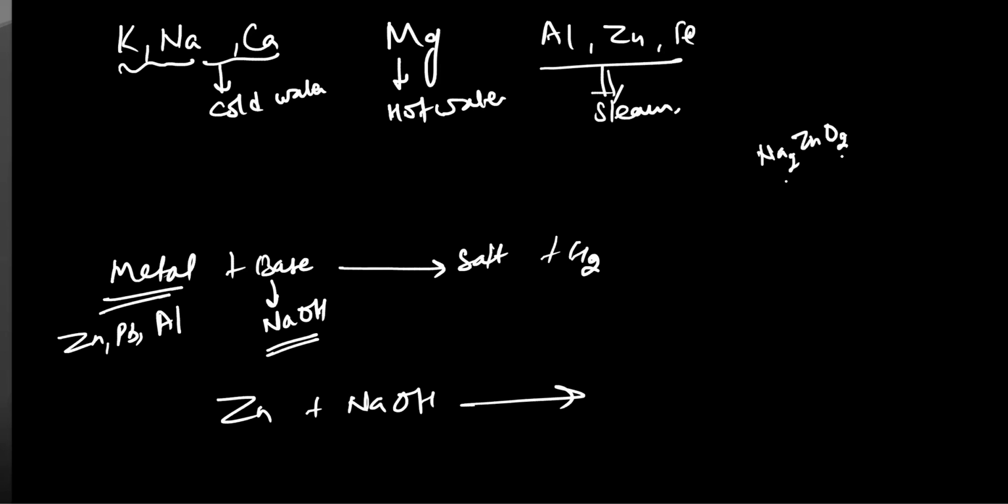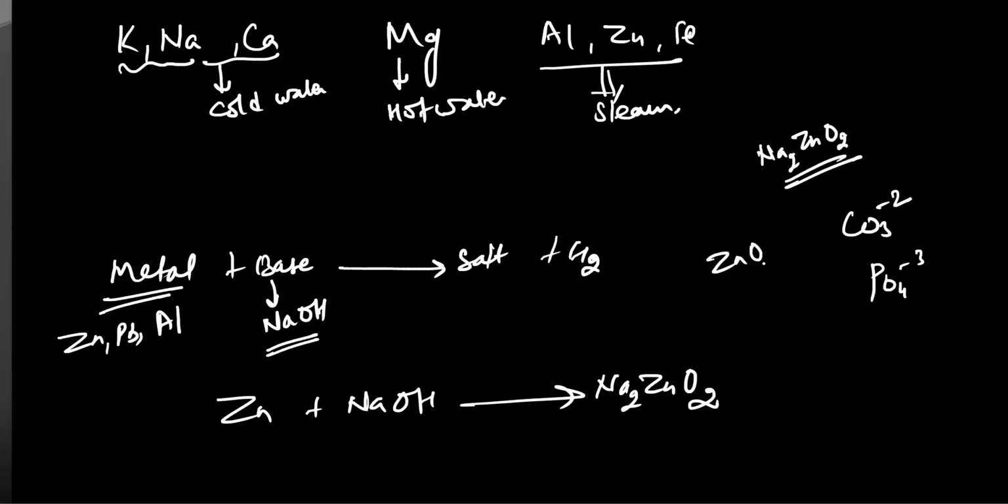Na2ZnO2, sodium zincate. This is very important. You need to memorize this reaction. Like we have carbonate ion CO3 with -2 valency, and phosphate ion PO4 with -3 valency, similarly, zincate ion is ZnO2 and it has a valency of -2.